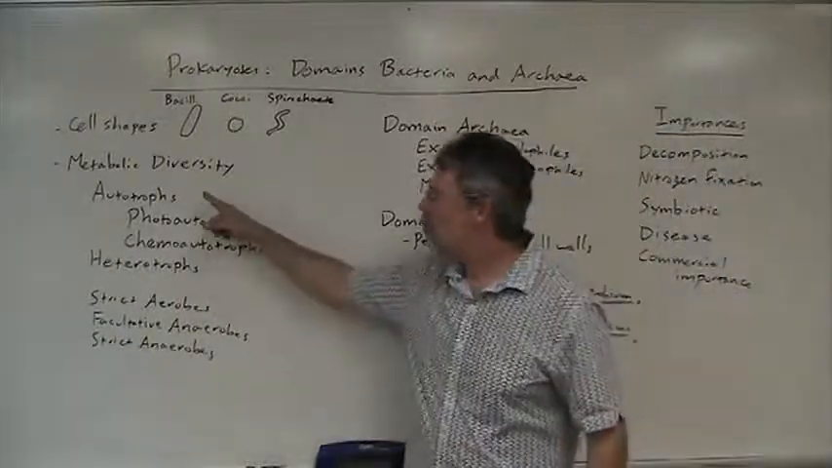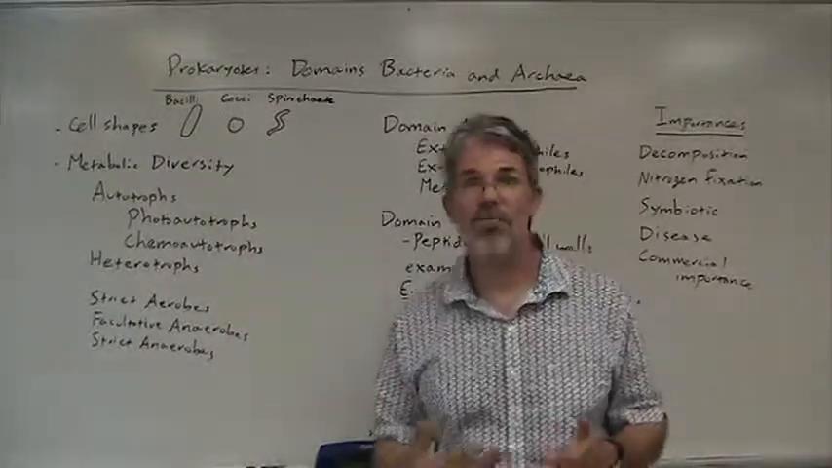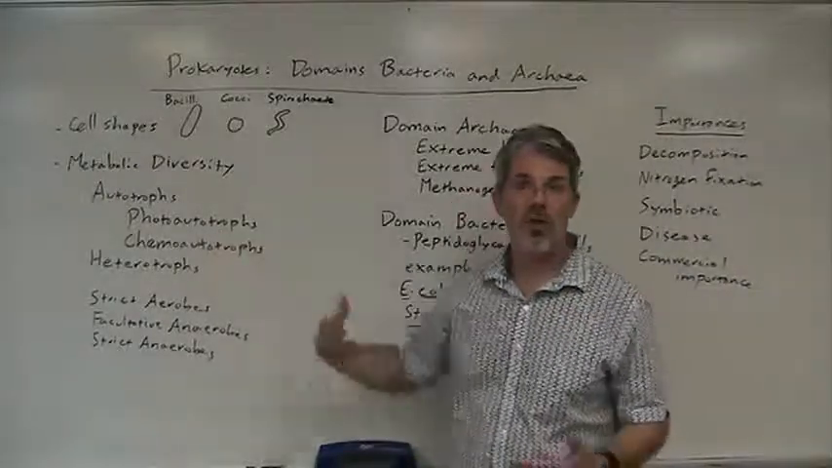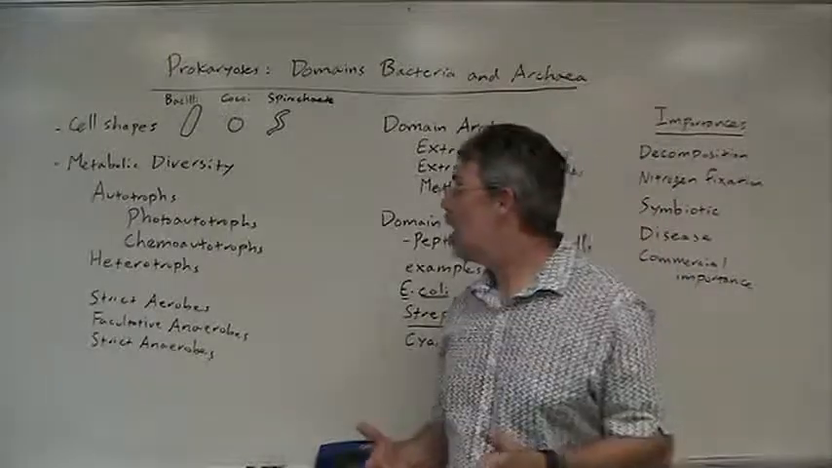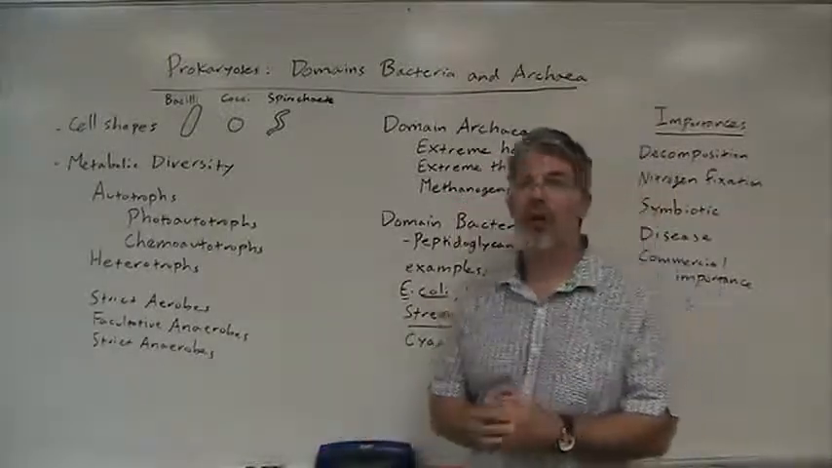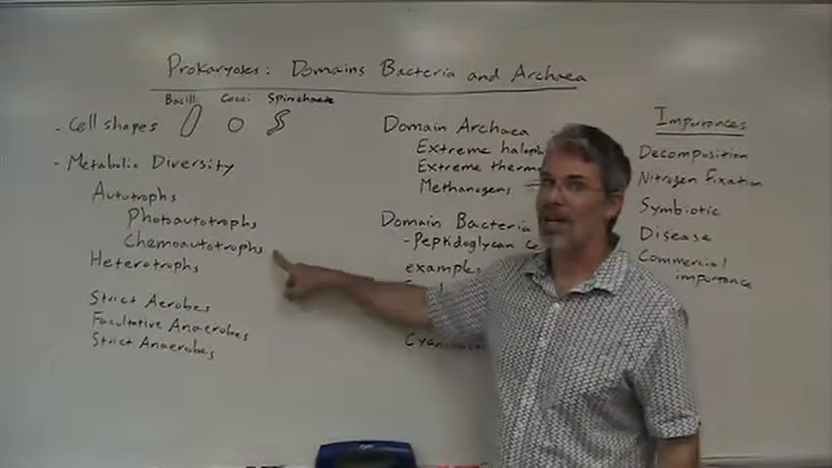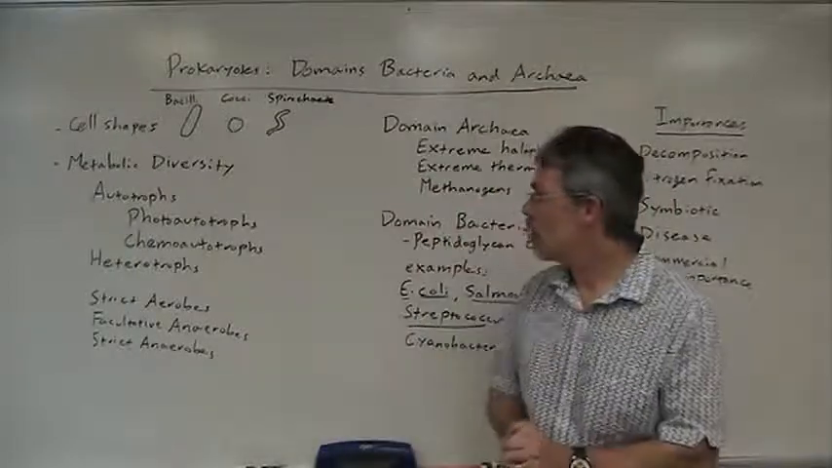So here we have autotrophs. Autotrophs are organisms that can produce their own food by converting energy from a non-food source. Photoautotrophs use photosynthesis. This includes plenty of eukaryotes as well, like plants, and there are some prokaryotes that are photoautotrophic. But only prokaryotes can be chemoautotrophic, that is, using chemicals to convert carbon dioxide to sugar.